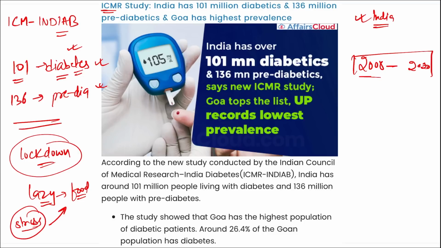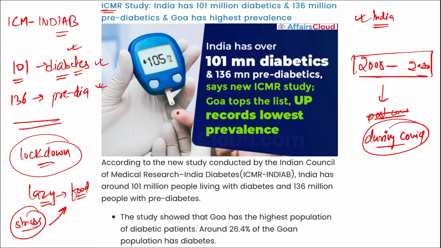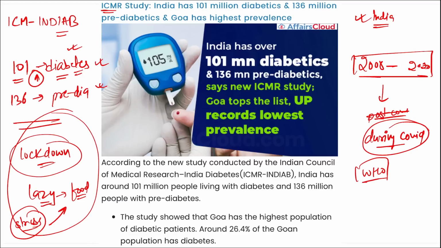So in this particular survey, the interesting thing is that the data about during COVID analysis was not included in this particular study. So if we include all this that I just discussed with you right now, this data could increase. And WHO also released data on diabetes stating that more and more people are getting into diabetes. Even younger people, because of laziness, are now more prone to diabetes.